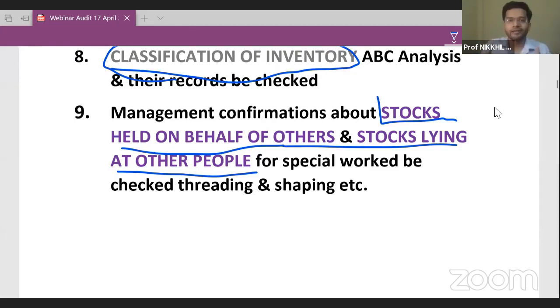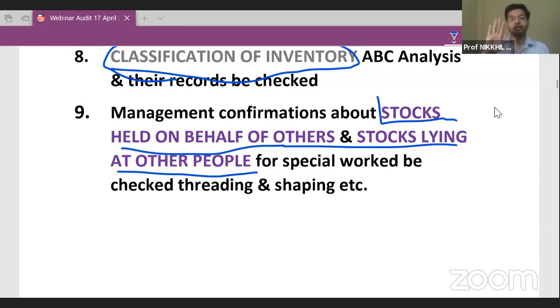A company can enter into a fraudulent transaction about anything and everything, so you as an auditor have to be vigilant. Logic, guys, simple logic. There is no rocket science in it. There is no law in it. It's simple logic. If someone else has its products inside my factory, then I should call that someone else and confirm whether the product is his or not.